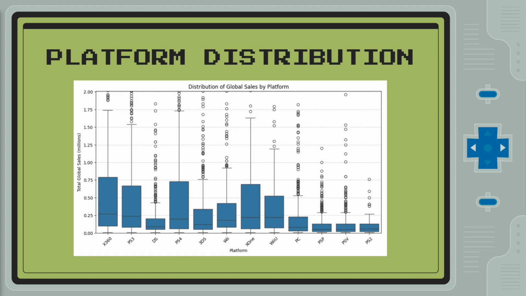So we could see here that this is the platform distribution. In this graph, most of the platforms' interquartile ranges overlap and their medians are all pretty similar. So when we compare the original graph to this graph, the Xbox 360 and PS3 did very well, but due to outliers, it is an unreliable attribute to predict a game's performance on the market, especially when taking into account that we are looking at more modern day sales.